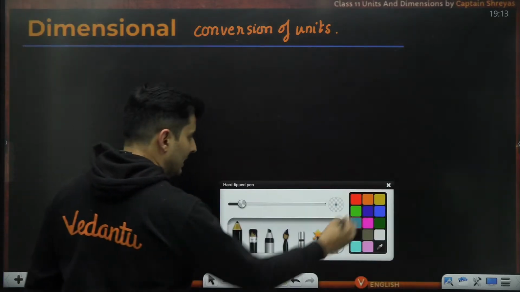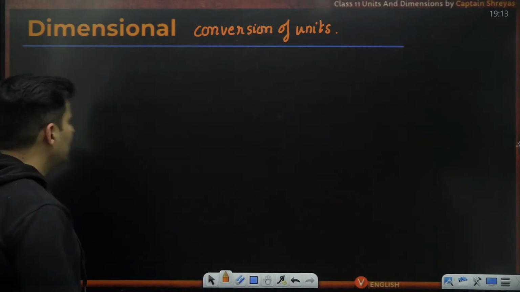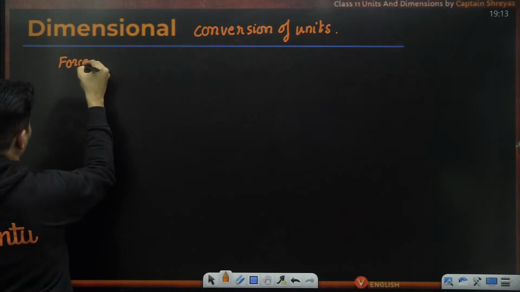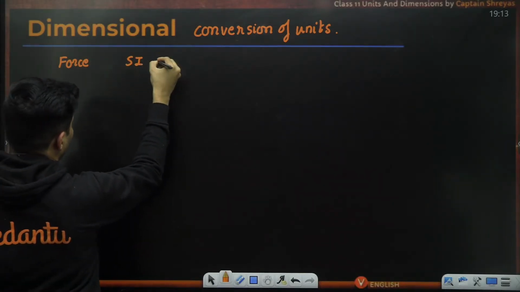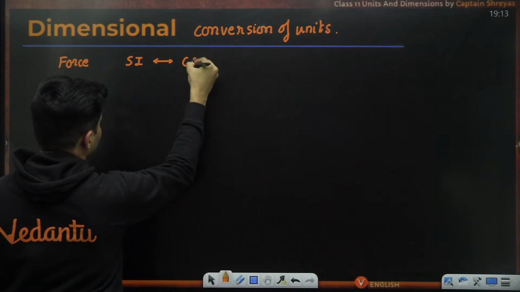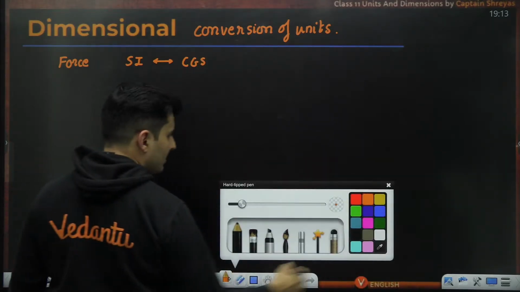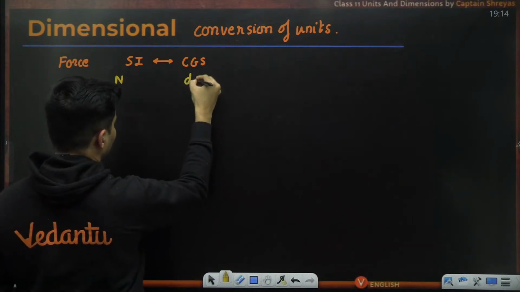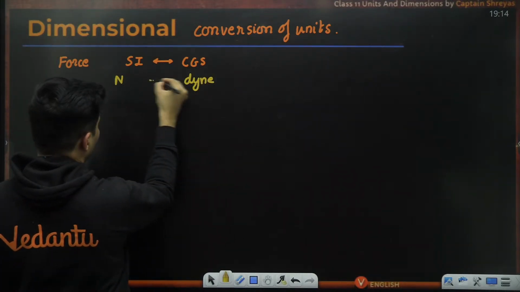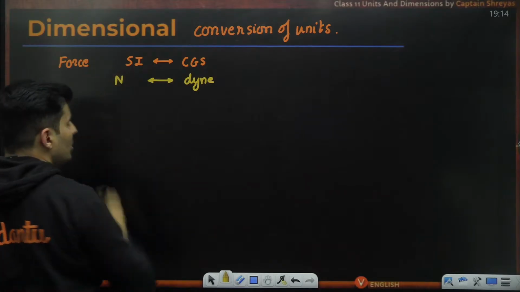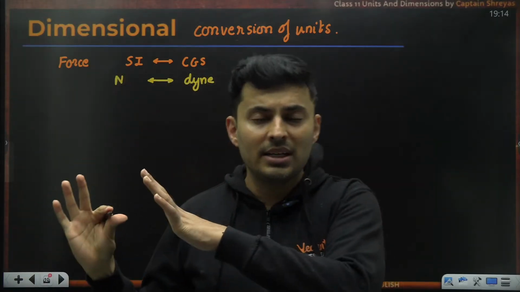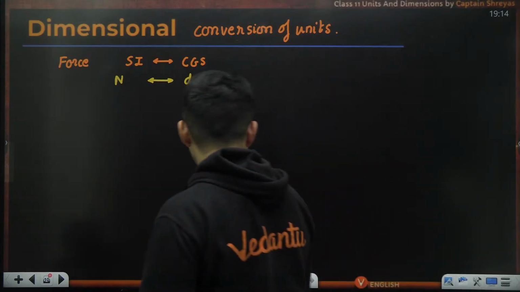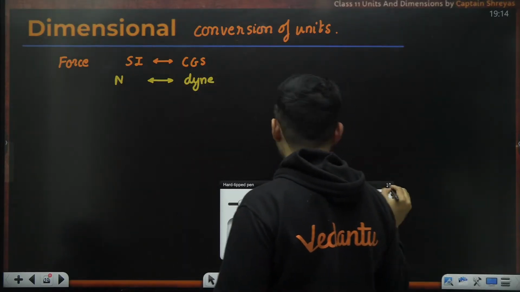Okay, so let's take up an example. Say we take the example of force, and I want to convert between the SI system and the CGS system. In the SI system, it is called a Newton. In the CGS system, it is called a dyne. I want to find the conversion factor between the unit of force in SI units, MKS basically, and CGS, centimeter gram second unit. Okay. What is the first thing that we will need in order to do that?